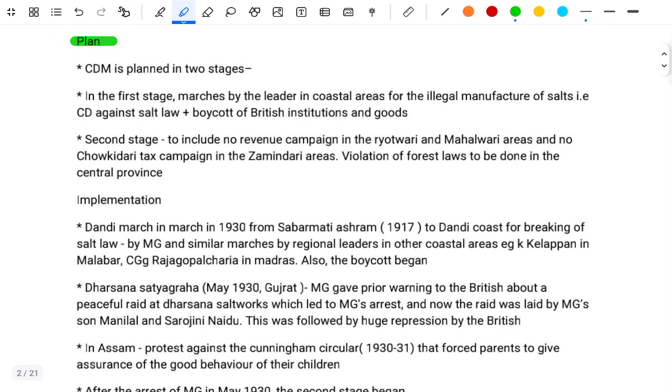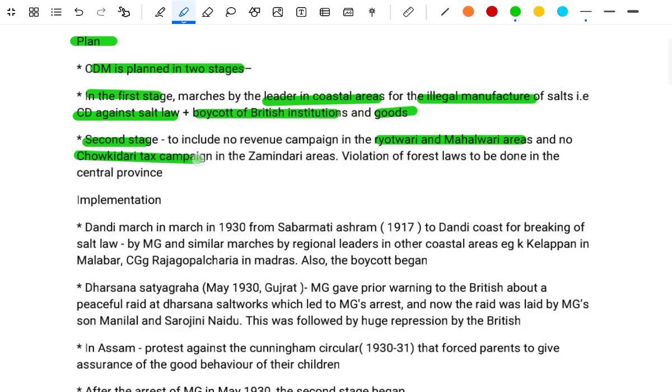Plan. The CDM is planned in two stages. In the first stage, a march by the leaders of the coastal area for the illegal manufacture of salt, for example CD against the salt law, plus the boycott of British institutions and goods. The second stage includes a no revenue campaign in the Ryotwari and Mahalwari areas and a no Chaukidari tax campaign in the Zamindari areas. The violation of the forest law to be done in the Central Provinces.